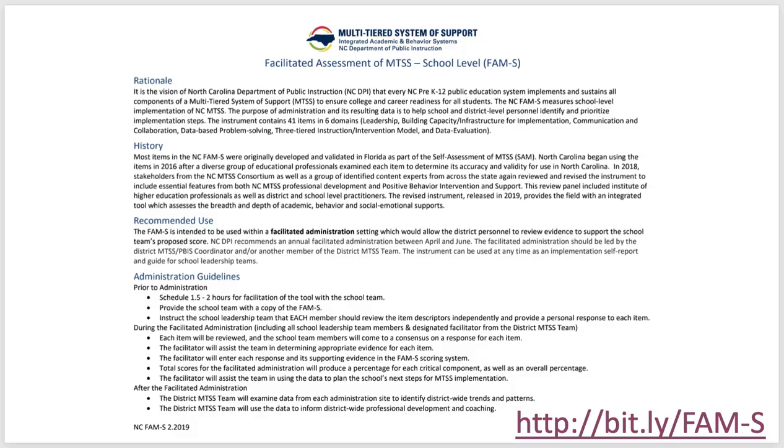You can see here that we have some instructions on the FAMS. So this is actually the cover page to the entire tool. If you use this short bit.ly link, bit.ly/FAMS, that will take you to a supporting website that we'll visit at the end of this video. And the cover page basically outlines some rationale for the FAMS and history of how it was developed. So it's a validated tool. It's gone through many national validations and then 2 validations in North Carolina.